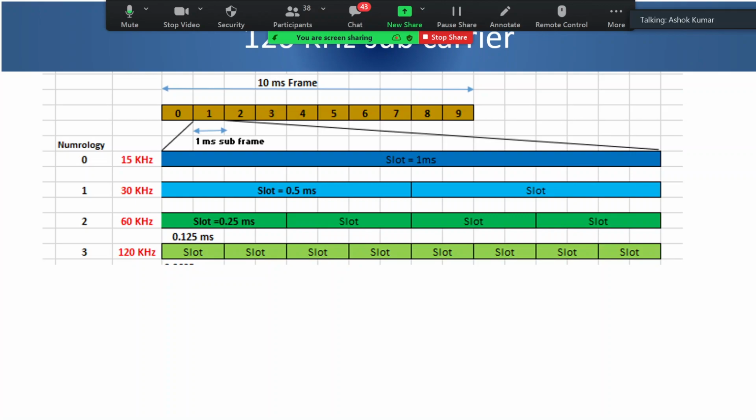That will be clear when we visualize that when I am using a smaller slot size, you might recall that at that point the RB bandwidth is more. Although I have squeezed the time, I have increased the bandwidth, because for 30 kilohertz an RB is 30 into 12, and for 60 kilohertz it is 60 into 12.